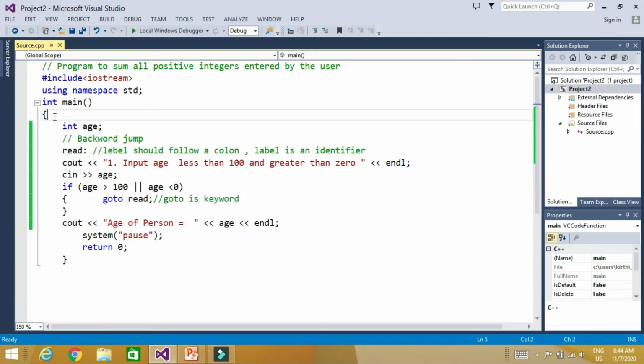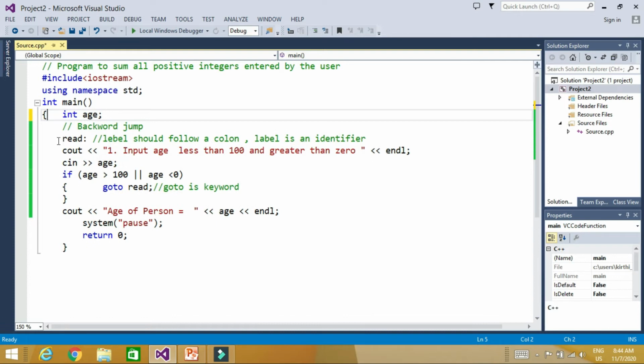Just a short revision: we can make a label. This label can be any identifier, you can give any name to the label. If you do not want a statement to execute, write goto, and when the compiler reads this label, it will go to the label. It will repeat the statements after the label again and again until it reaches the goto, or you can say until your statements are correct.